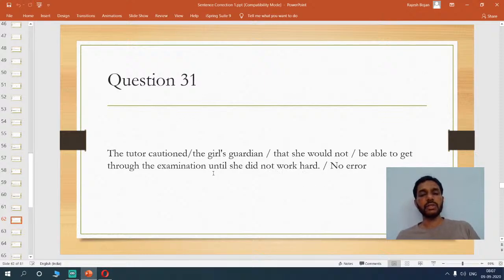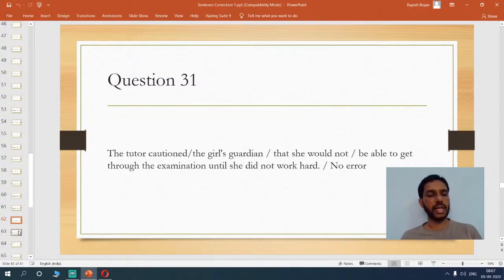this again seems to be negative. So here it's kind of a double negative, which is not possible, so you have to change it into positive here. So what the speaker is trying to say is, until the girl works hard, she would not be able to get through the examination. So we have to change this part of the sentence. So this is where the error is.